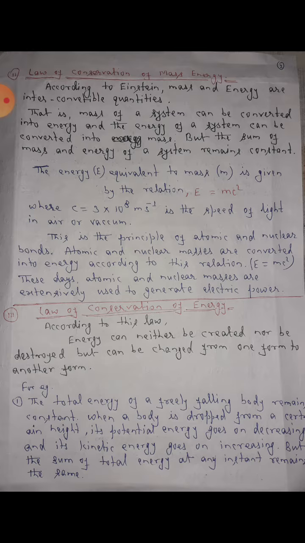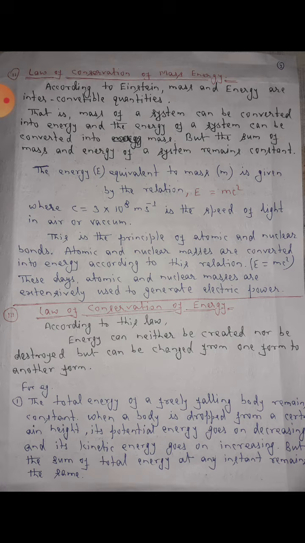The energy E equivalent to mass m is given by the relation E equals mc squared, where c equals 3 times 10 to the power 8 meters per second is the speed of light in air or vacuum. This is the principle of atomic and nuclear bombs. Atomic and nuclear masses are converted into energy according to the relation E equals mc squared. These days, atomic and nuclear masses are extensively used to generate electric power.